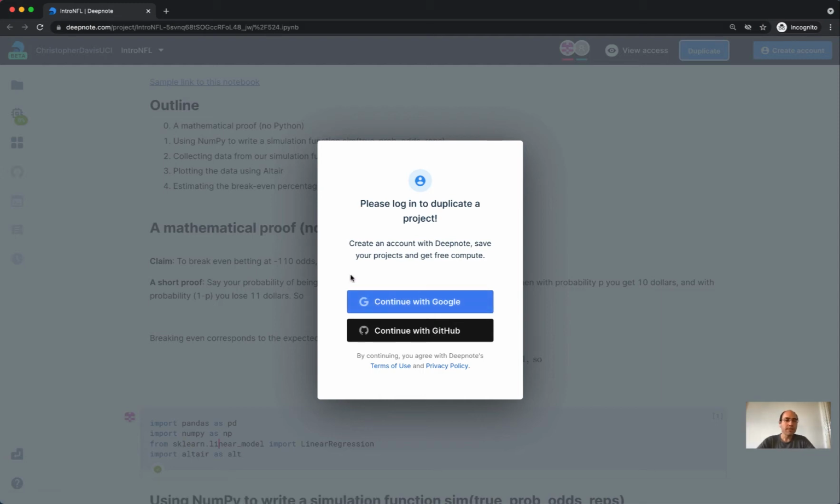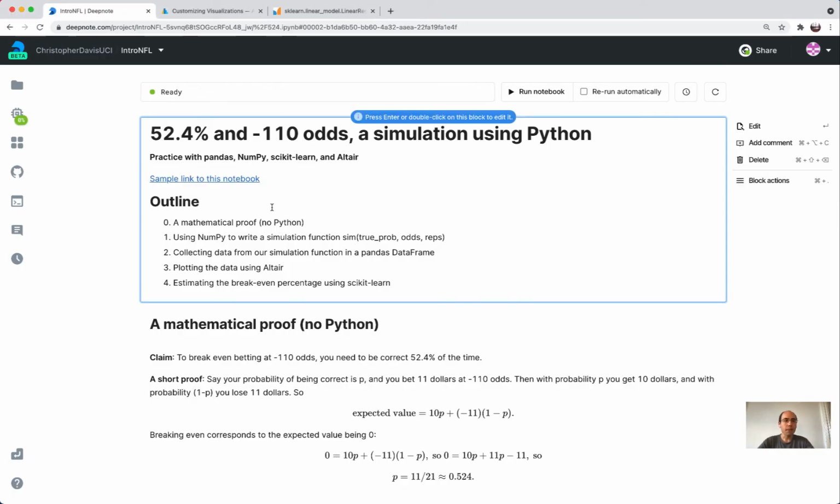And some alternatives to this, if you want to still be working online as opposed to locally on your computer, then you could also do this in Google Colab, by downloading this file and then uploading it to Google Colab. Or another option, if you want to work on your own computer, is you can install Anaconda or anything that contains Jupyter Notebook, and then you can load this notebook into there, and it should work. But what I would recommend, as long as you are comfortable signing up for DeepNote, is using that.